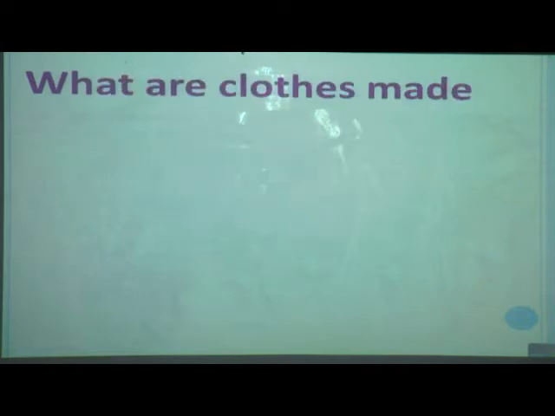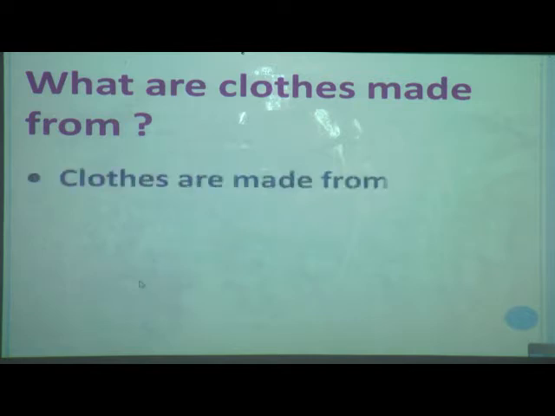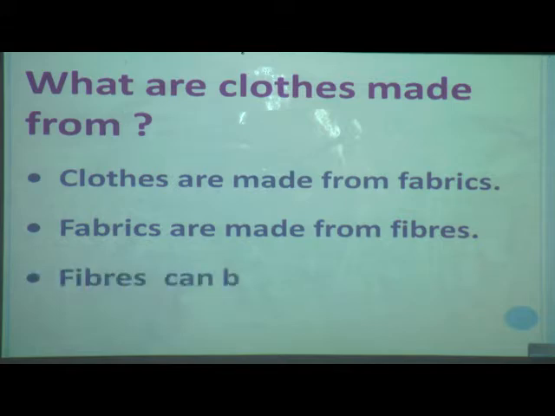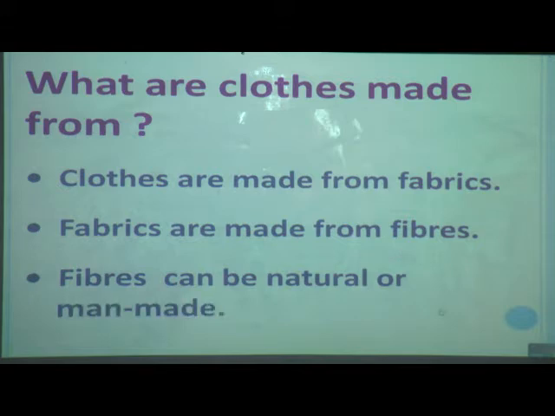Now we will see what clothes are made from. Clothes are made from fabrics. Fabrics are made from fibers, and fibers can be natural or man-made. Now see, whatever clothes we are making, those are made from fabrics, and fabrics are made from fibers, and these fibers can be natural or man-made.